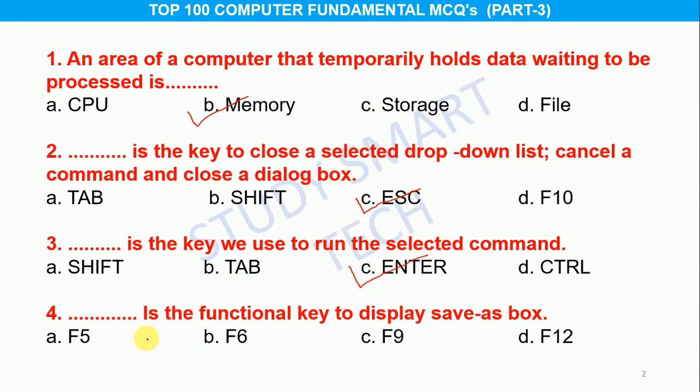Question number 4. ... is the functional key to display save as box. Option A F5, B F6, C F9, D F12, and the correct answer is option D F12.